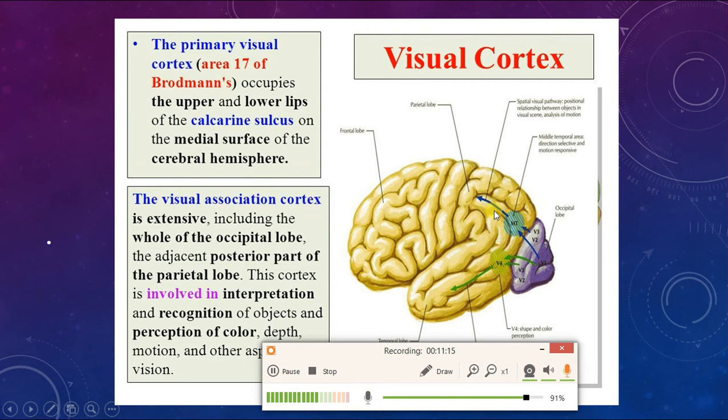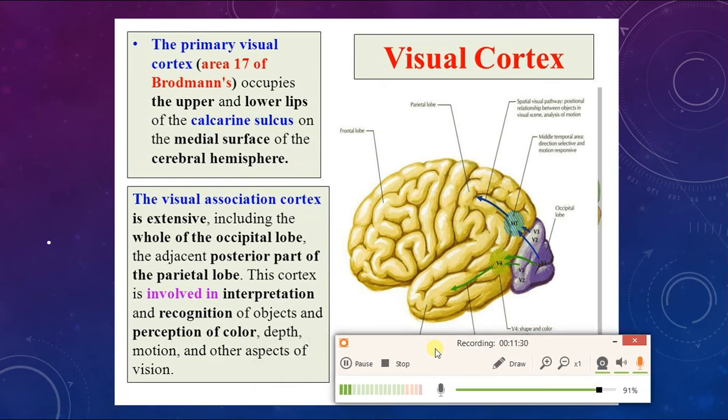Visual association cortex is an extensive area which includes the whole of the occipital lobe and the adjacent part of the parietal lobe. Visual association cortex is involved in interpretation and recognition of objects, perception of color, depth, motion, and other aspects of vision.